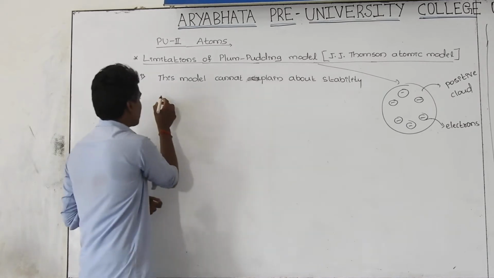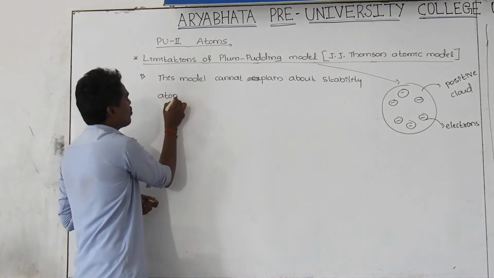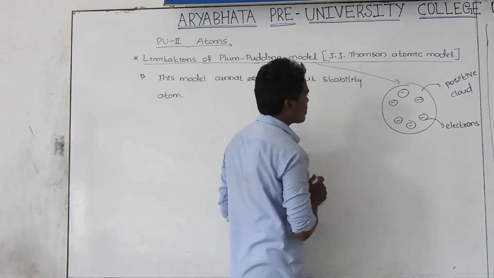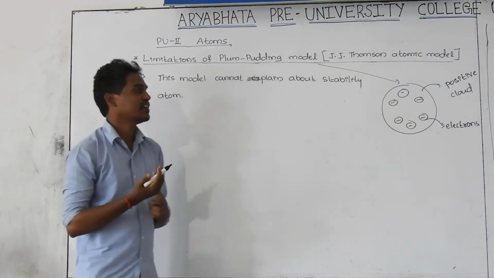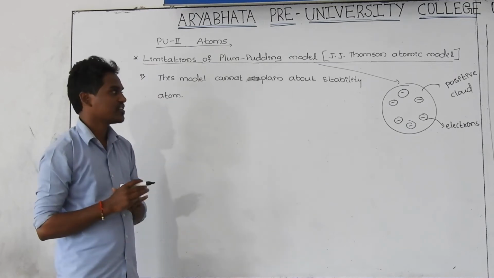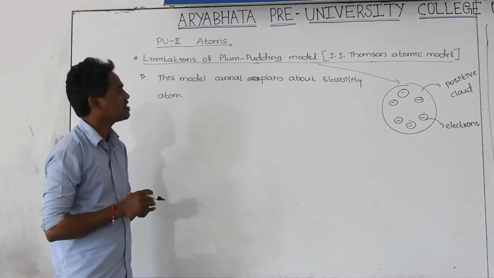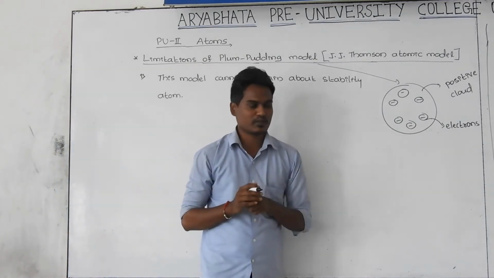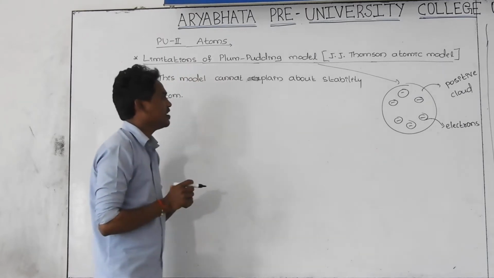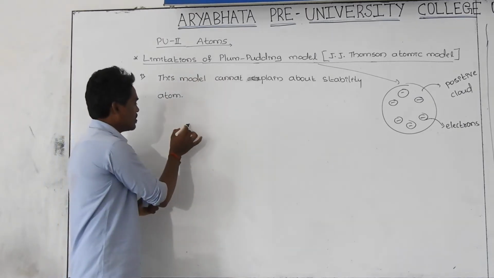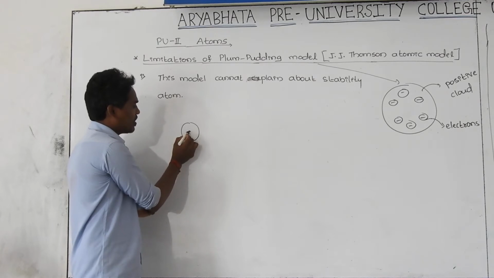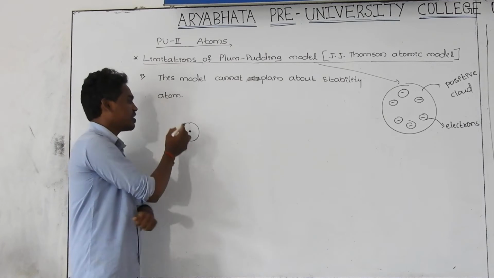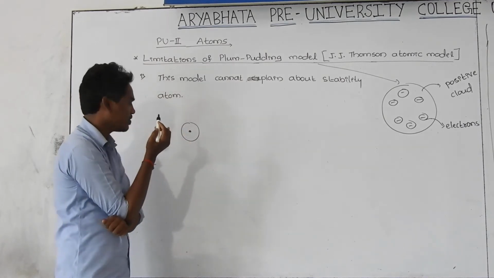As you know very well, what do we mean by stability here? Stability means each and every atom has stability, or instability, whatever it is. But using this model, J.J. Thomson could not talk about the stability of the atom. What is the meaning of stability here? Let us consider this is the atom. This center part we are taking as the nucleus. It is combined of two nucleons, proton and neutron.